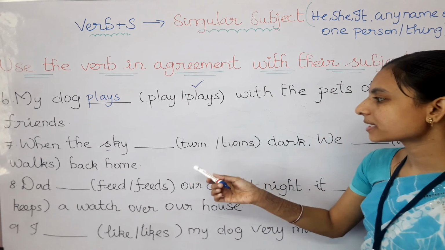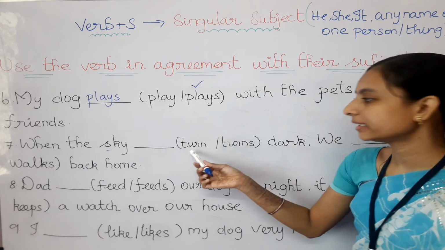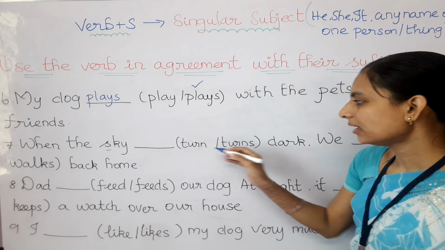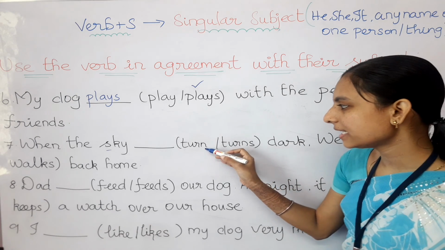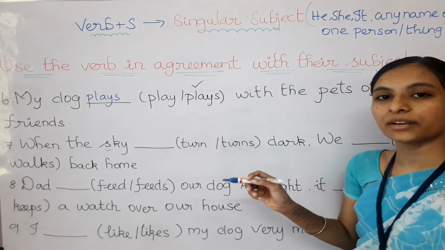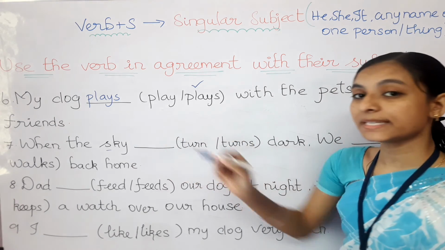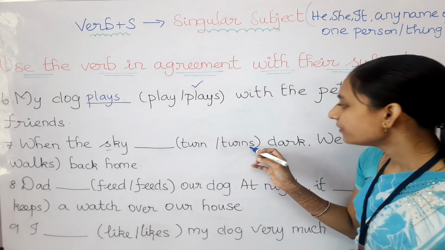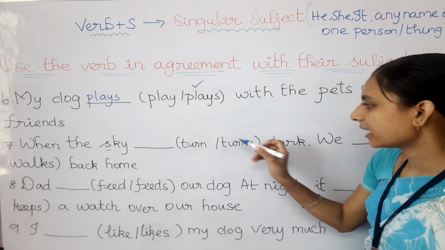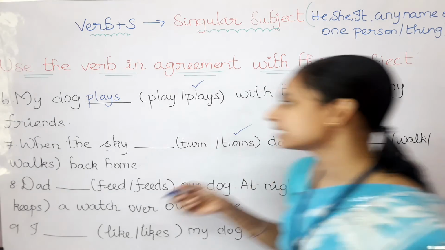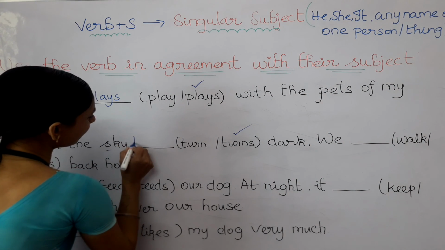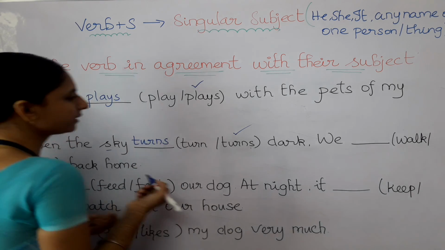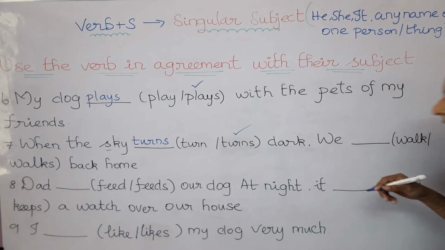See here, the verbs are turn or turns. So which verb are you going to choose? Turn or turns? The verb which ends with s, or the verb which doesn't end with s? Because here the subject is singular. So for the singular subject we need to choose the verb which ends with s. So the answer we need to choose is turns only. T-U-R-N-S, turns. Clear?